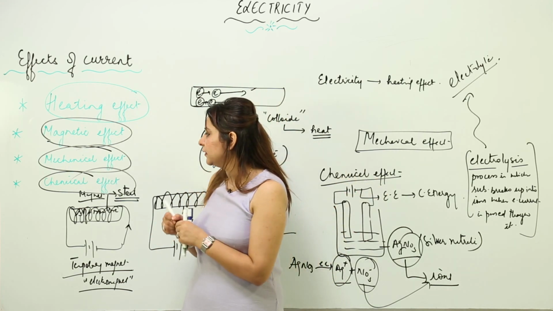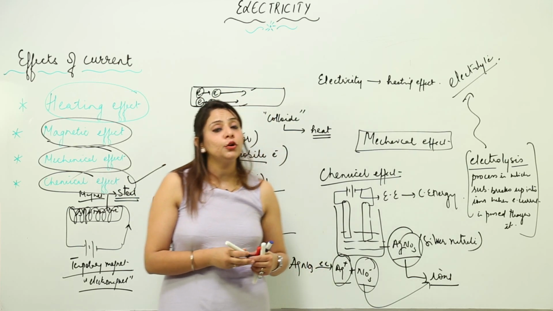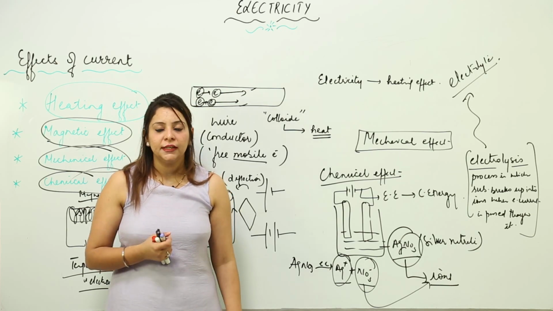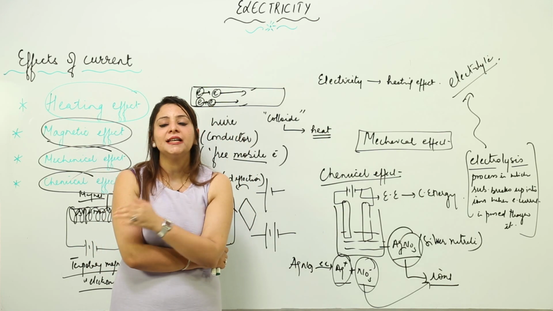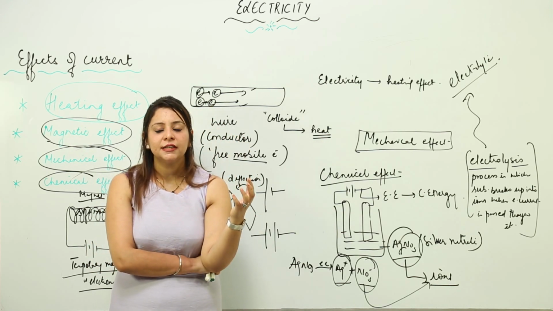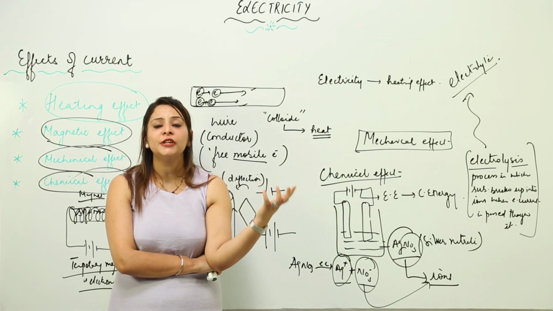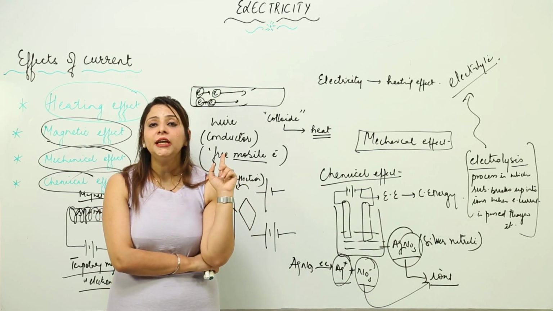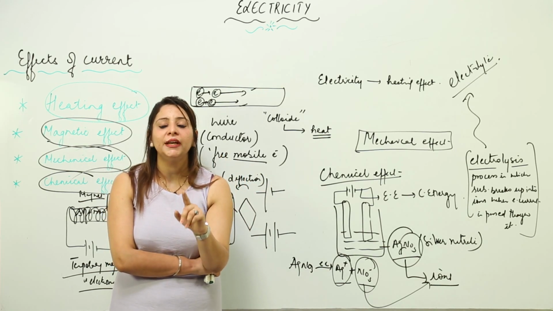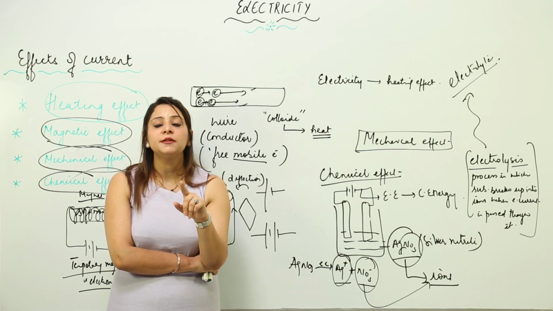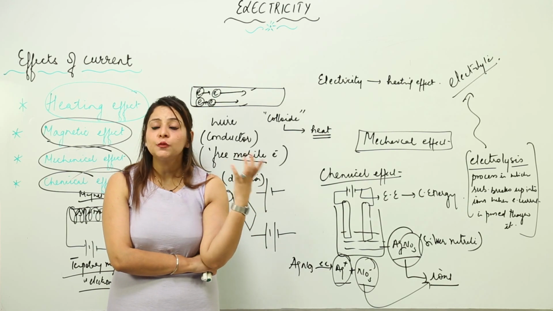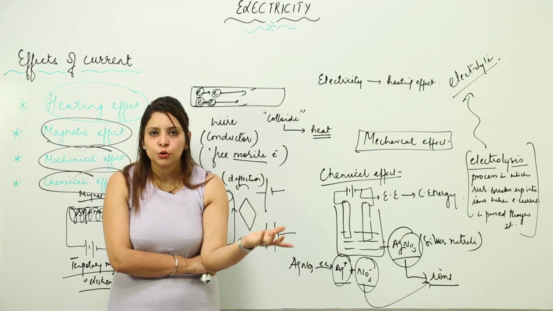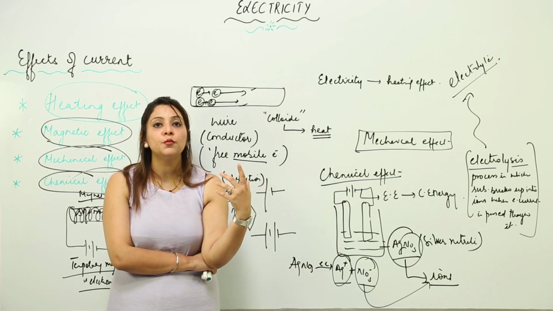So here we proved that this is a chemical effect of current, and you know that electrolysis is used for electroplating. This is the common example. What is electroplating? Suppose you have any iron article. You know that iron articles are very prone to rusting. That means with passage of time, a small flaky, rust-colored layer gets deposited on it, right. So if you need to prevent that rusting, we can electroplate the article. Electroplating makes the article resistant to corrosion, and it is also used to provide a special appearance to an article, to improve its properties and make it more attractive.